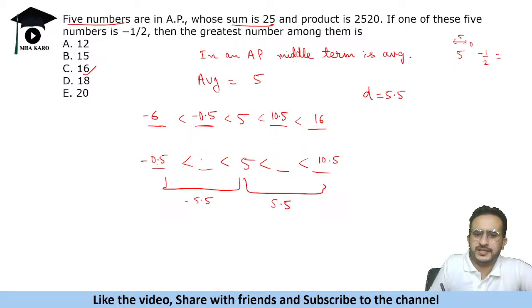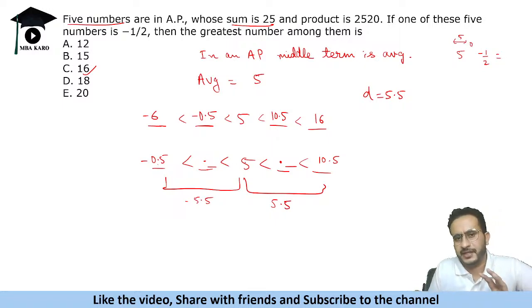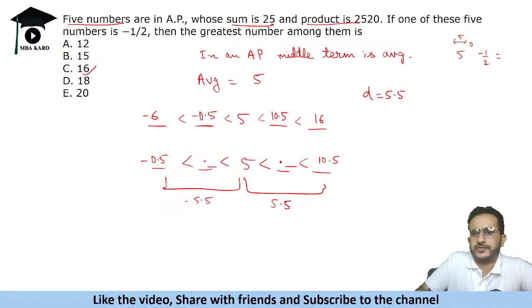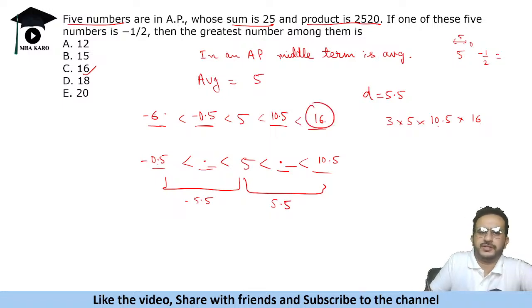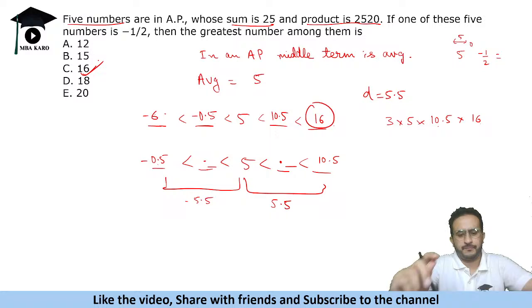And also see this कि these will be in decimals, some numbers in decimals. Not calculating, but you know these are in decimals, so you cannot get an integer value as the product is 2520. इस केस में product integer कैसे हो गया? Like if you see 6 and 5 will make it 3, minus 6 3, 5, and this is 10.5 and 16. So 16 is an integer में convert कर देगा. Okay, so you do not need to calculate, just got the answer as 16.